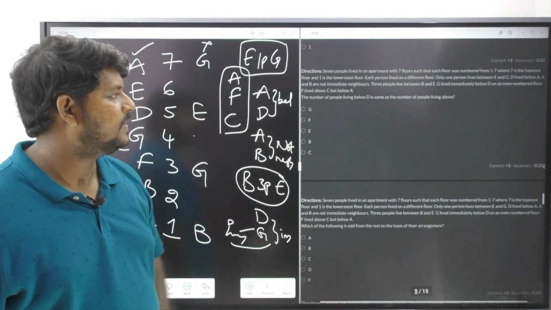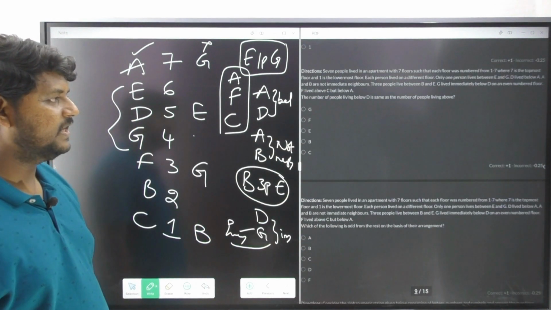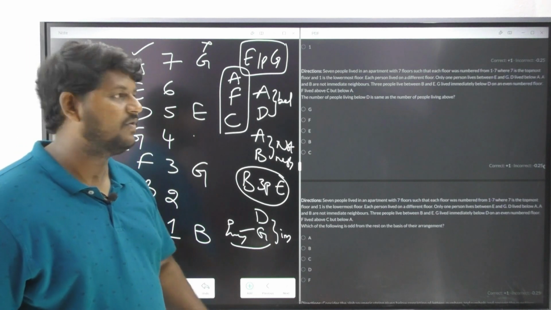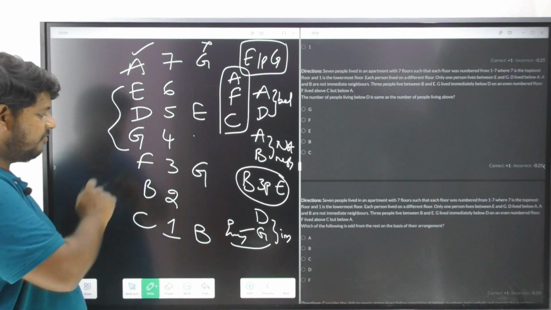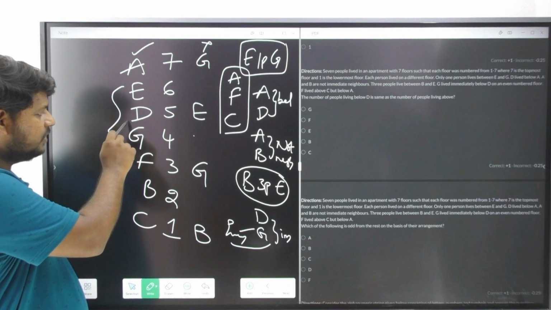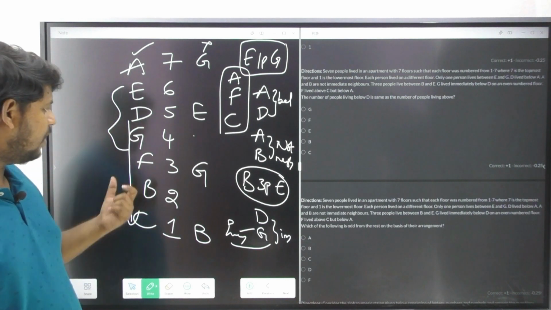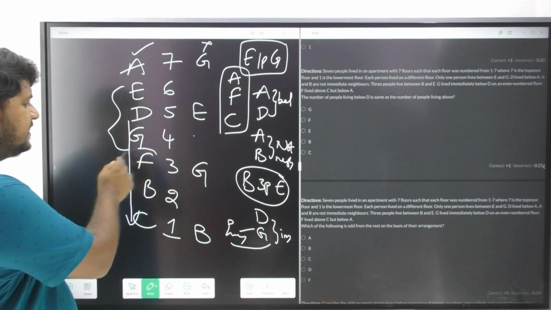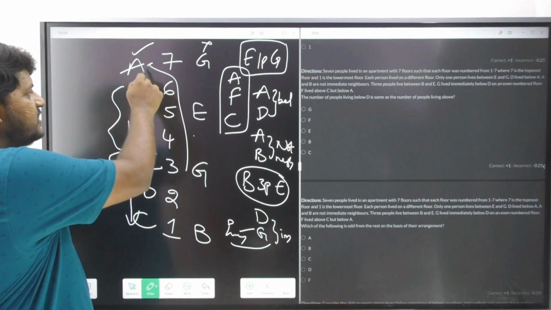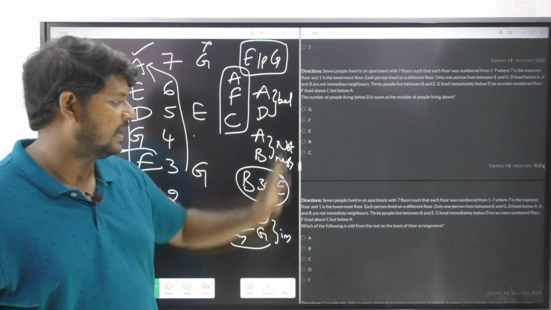Number of people living below D is same as the number of people living above whom. So, number of persons living below D are how many? 4. So, now above whom 4 members are there? It is F. Above F, you can see 4 members. So, that is your answer.